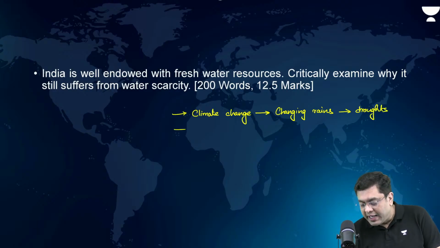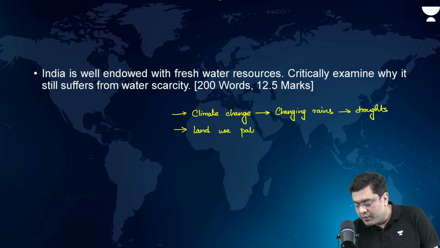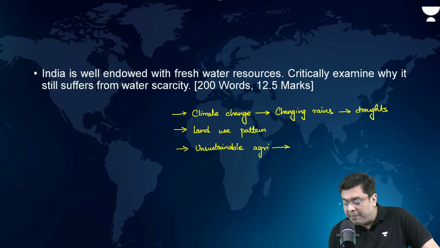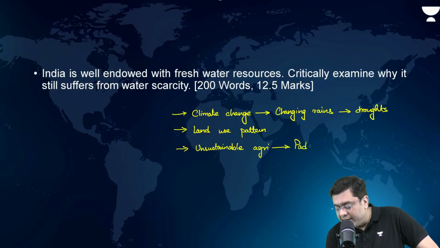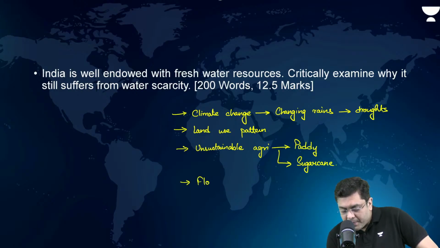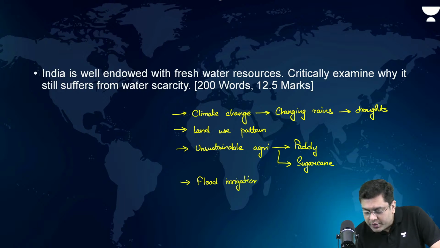Then land use pattern is changing. Then agriculture, sustainable agriculture. There you mention the paddy growing areas in the Green Revolution region, sugarcane in Vidarbha, again in Punjab as well, flood irrigation. Then after that, contamination, pollution.